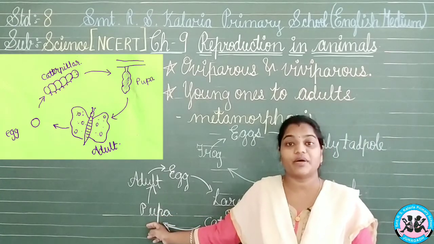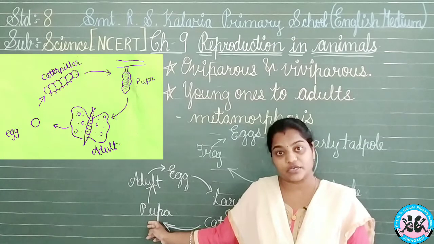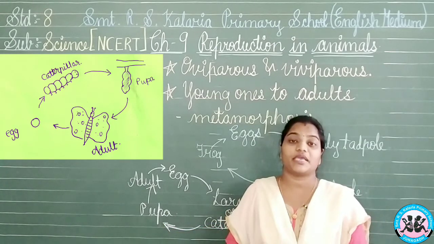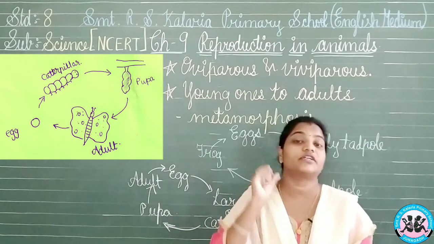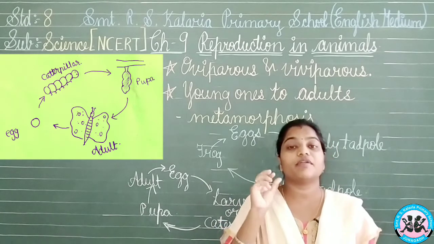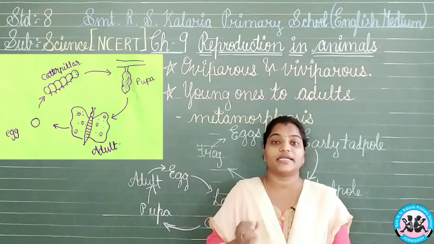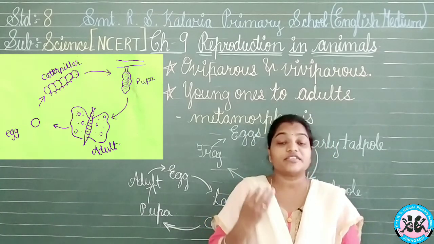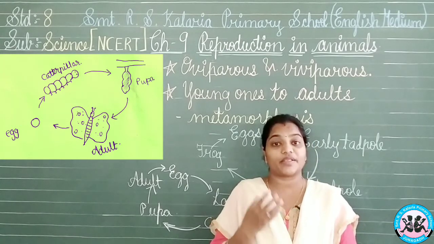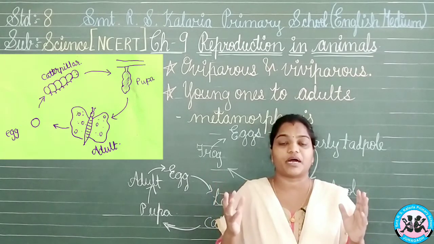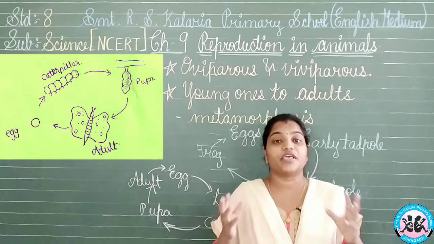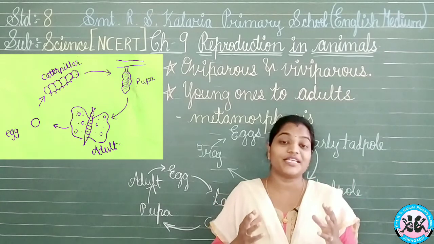Now, what is this pupa? Pupa is a structure which the caterpillars will be making to attach to the branches of the trees. Then they will be slowly being converted, means they will be having some changes in their body structure, and when they break up this pupa or the outer covering, a beautiful butterfly will be released from that.